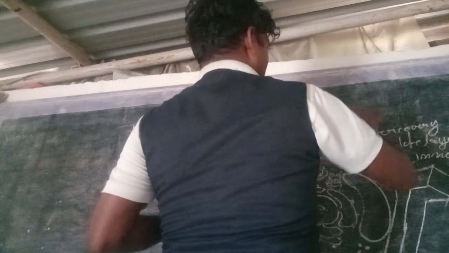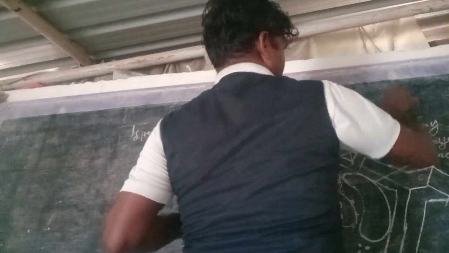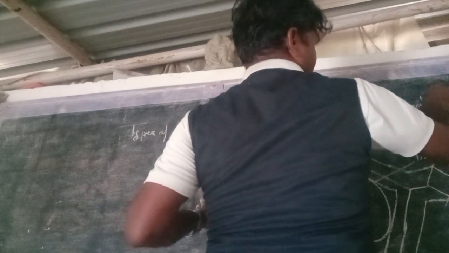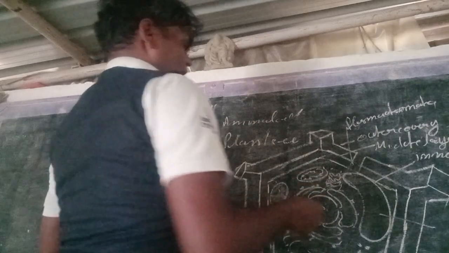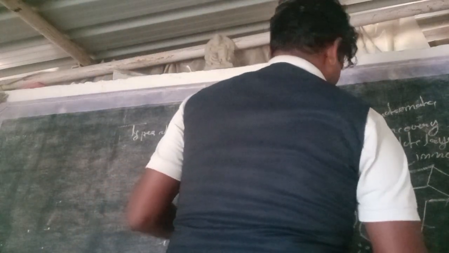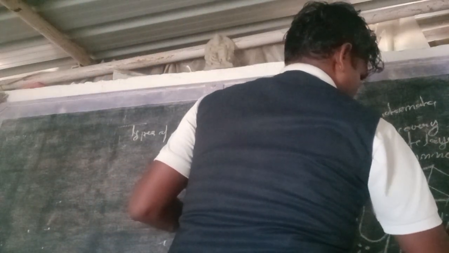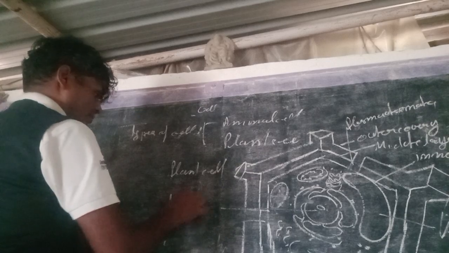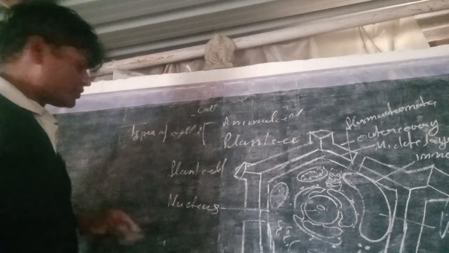Okay, this is plasmodesmata. Here is the largest cell organelle, called the vacuole. Here is the nucleus. Nucleus, how many parts can we try to understand in the nucleus?